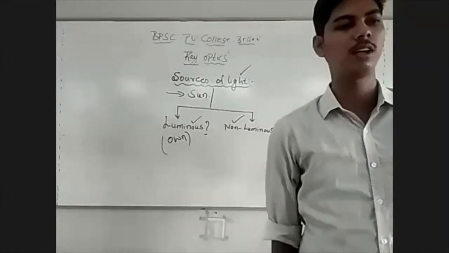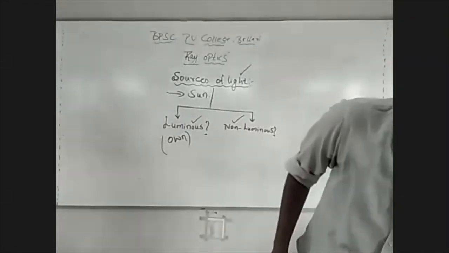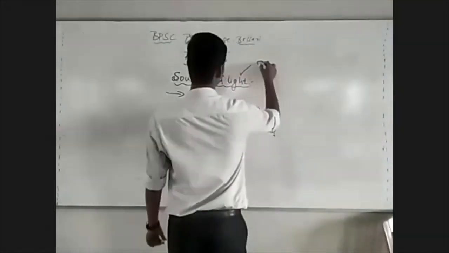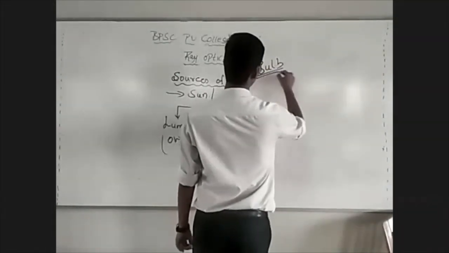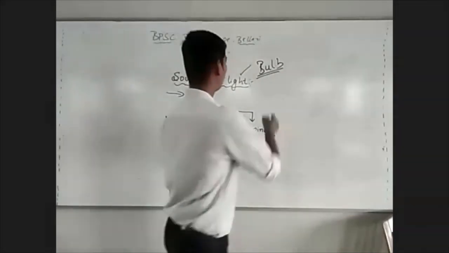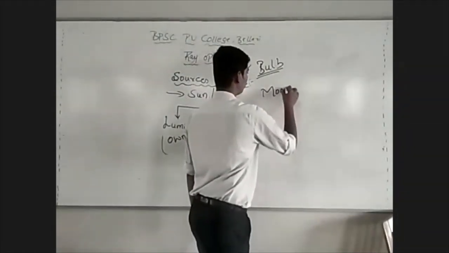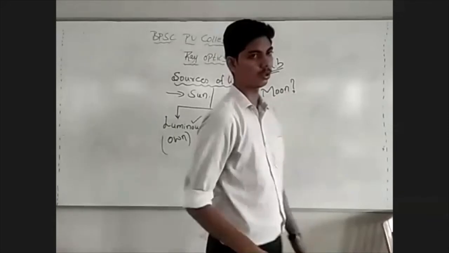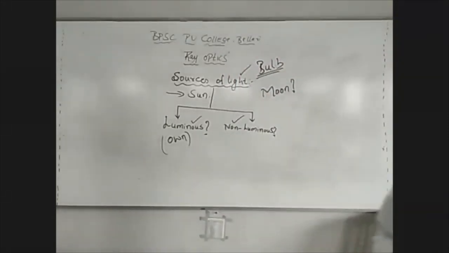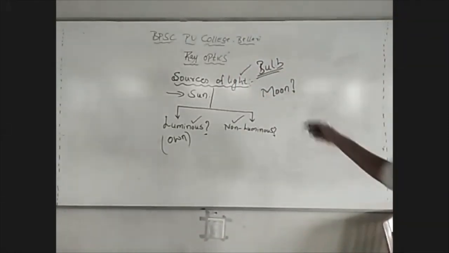Sun, star. How about moon? Even a bulb is an example of a luminous source because a bulb emits light of its own. How about moon? Is moon a luminous source of light?